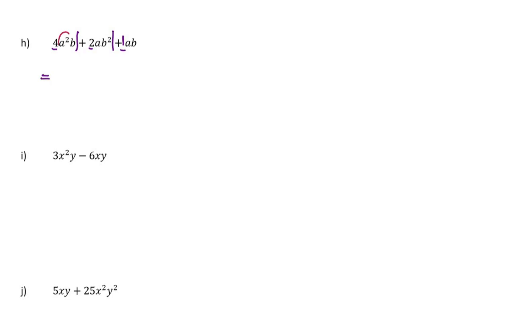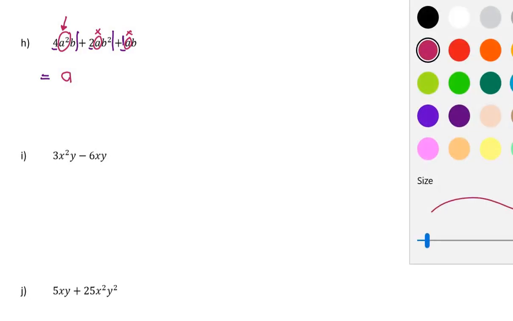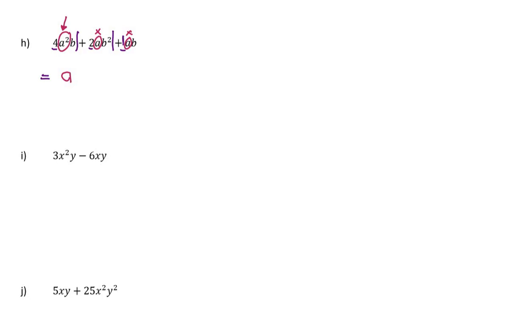Okay, let's have a look at our A's. Here we have A squared, A, and A, which means that only A is common because once I take out that A, this first term will have leftover A's still, but that A will be gone and that A will be gone. And so there's no other common A's left behind. Now let's look at our B's. I have B, B squared, and B. So I also think that B is common because yes, here there'll be leftover B's, but that B and that third term B will be gone, and so there'll be no B's left. So I think this is going to be fine.